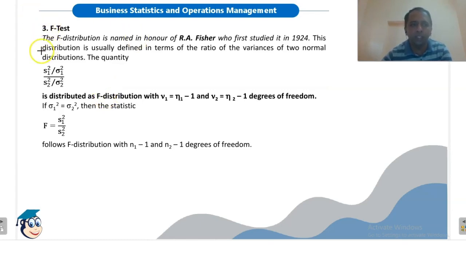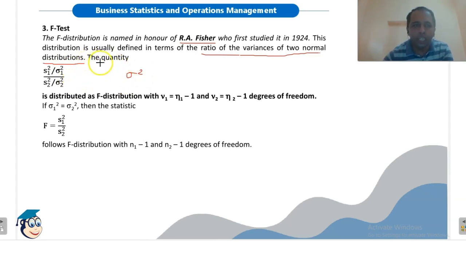Now third is F distribution. The F distribution is named in honor of R.A. Fisher, who first studied this distribution in 1924. This distribution is usually defined in terms of the ratio of variances of two normal distributions. So we are considering two normal distributions and we are taking the ratio of variances. Now variance is the square of standard deviation.